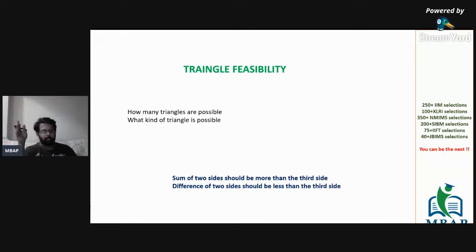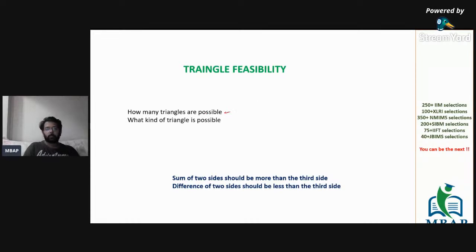These are the three varieties of questions that we'll cover. To start with the first variety, we'll see four or five good questions of each variety. The first kind of question that we are discussing here is basically on triangle feasibility. And as said, the kind of question that you can expect in the paper would be a certain sum will